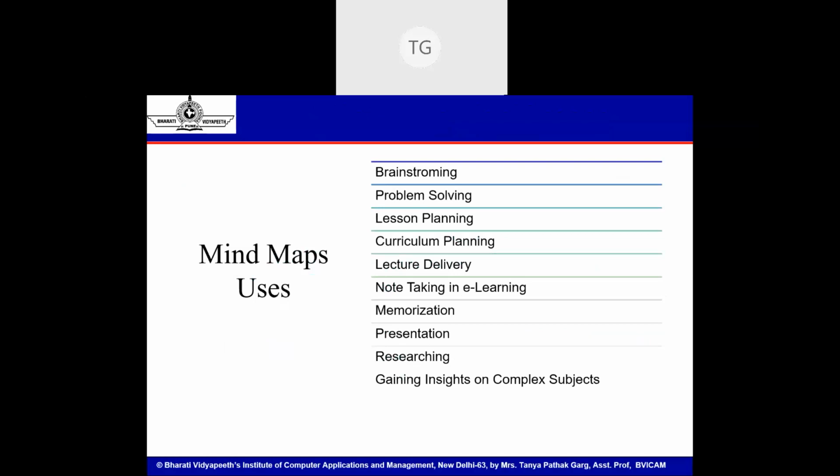As far as an instructor is concerned, the maximum use of mind maps for me is when I have to plan lessons or lecture delivery. So if I have to plan a course and I know, okay, this is my main subject, and this main subject has some subtopics or subunits, and arising from some subunits, I have further subtopics that I have to cover. In which priority order do I want to cover? What is the task? I can set up tasks with my different activities that, okay, unit 1 I should be completing within 1 month, so unit 2 should be started at the beginning of the second month and should probably span till the beginning of the third month.